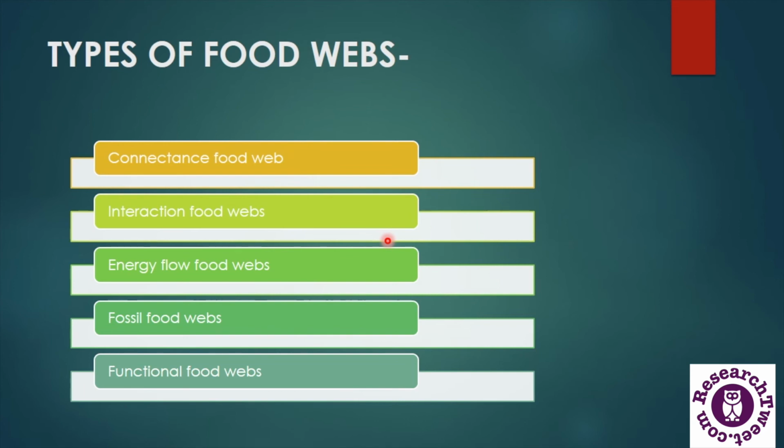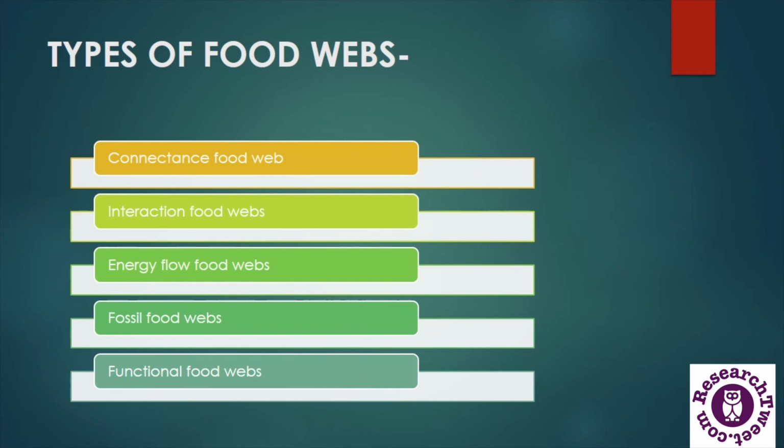Now the third type, energy flow, shows the energy flux between organisms of an ecosystem. Fossil food webs are the fourth type of food webs. Here there are many plant or animal species which are extinct now, but the food web can still be related to these species.